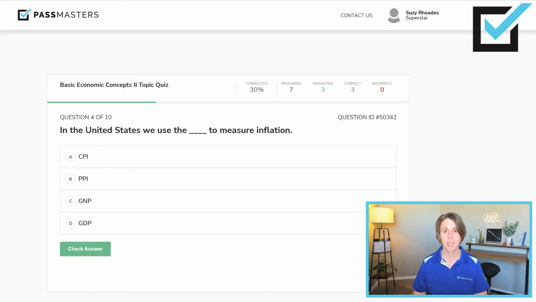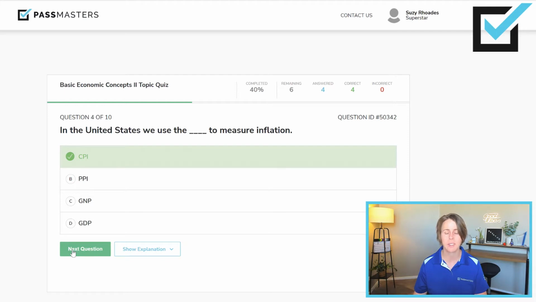In the United States, we use blank to measure inflation. Choices include CPI, PPI, GNP, or GDP. We use the Consumer Price Index to measure inflation, CPI. So it measures the cost of a basket of goods, same basket of goods in various cities across the United States. So when the cost of the basket goes up, we have inflation.